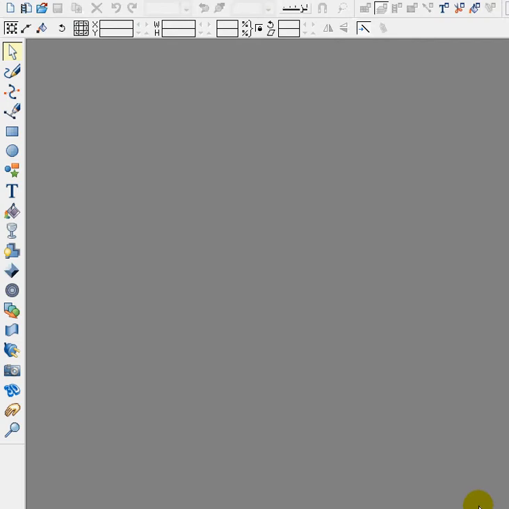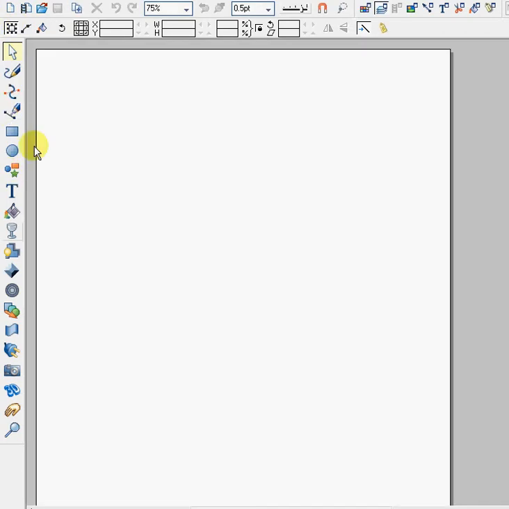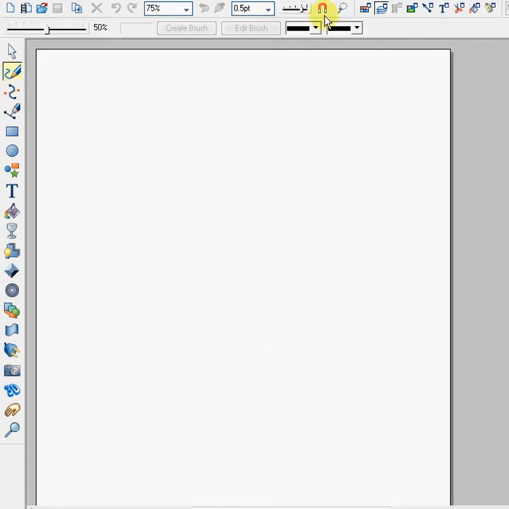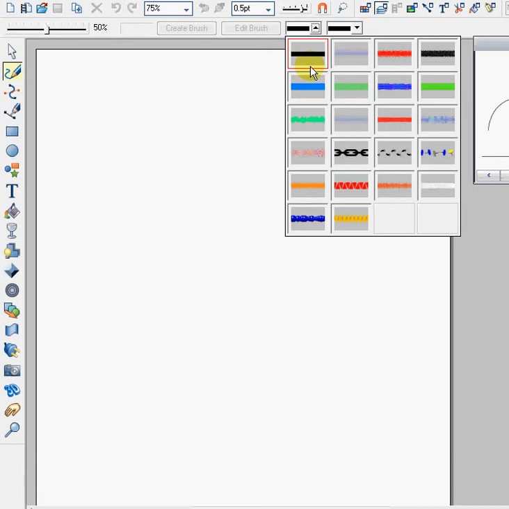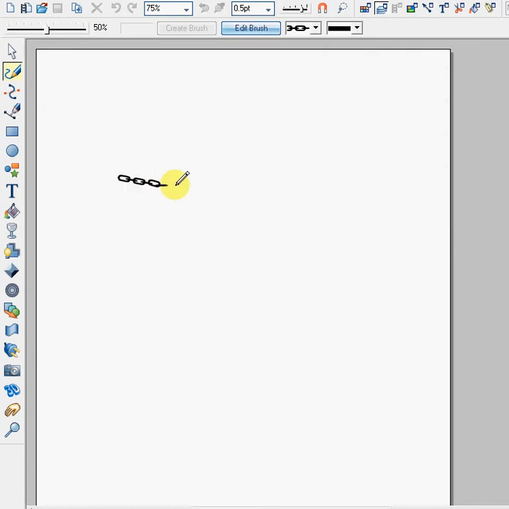We are going to show you how you can use the different design tools. We will open a new sheet and then we will use this tool, freehand and brush tool, and you can see you can design different things using these. You can see, for example, let's say we will make a chain, and then you can see